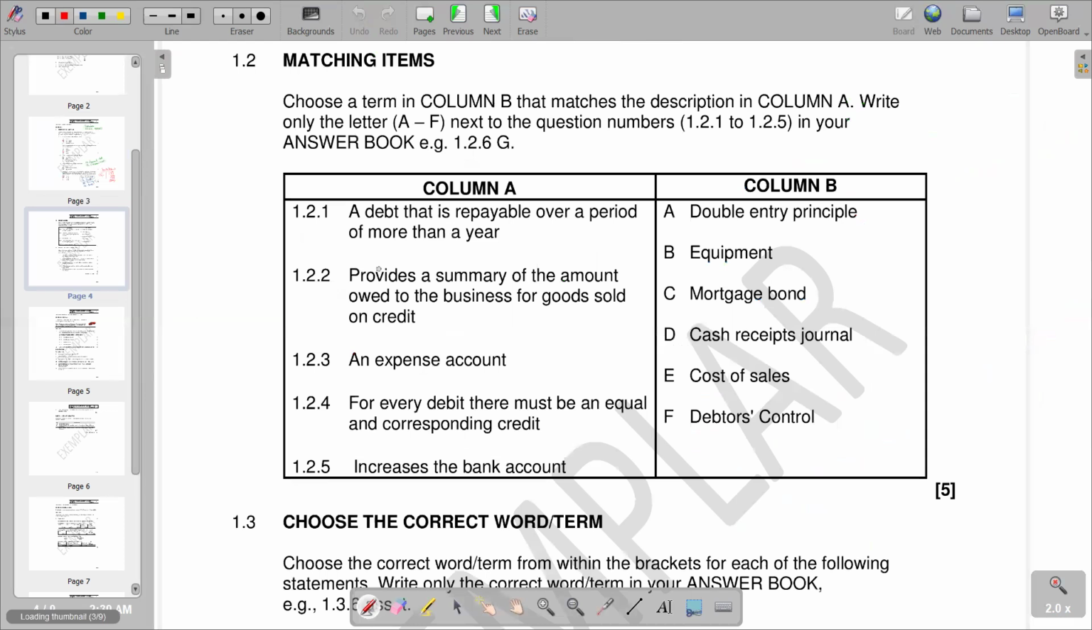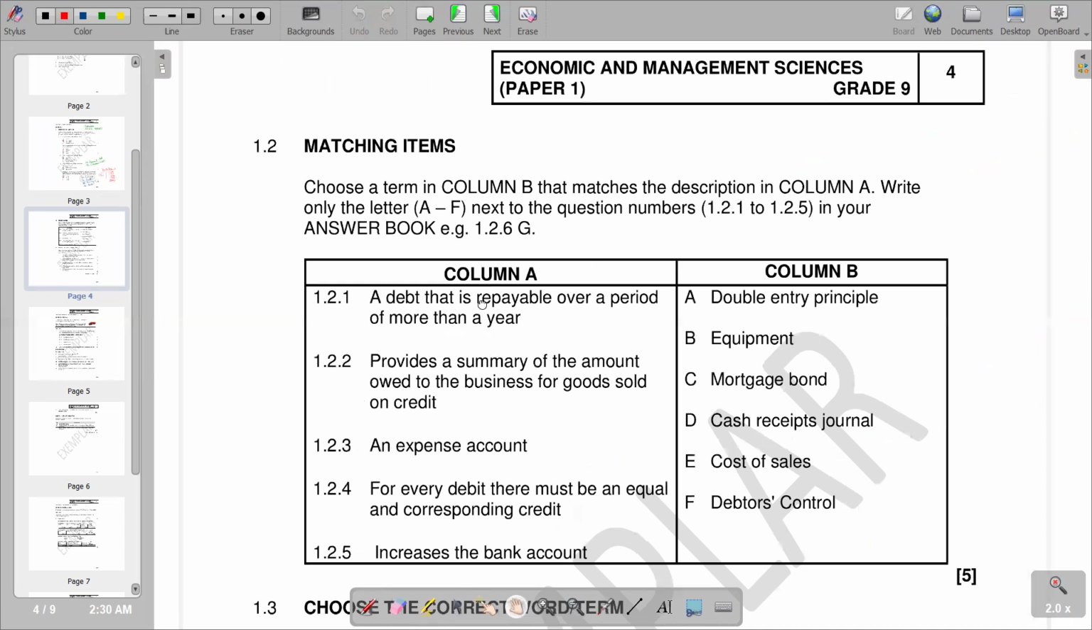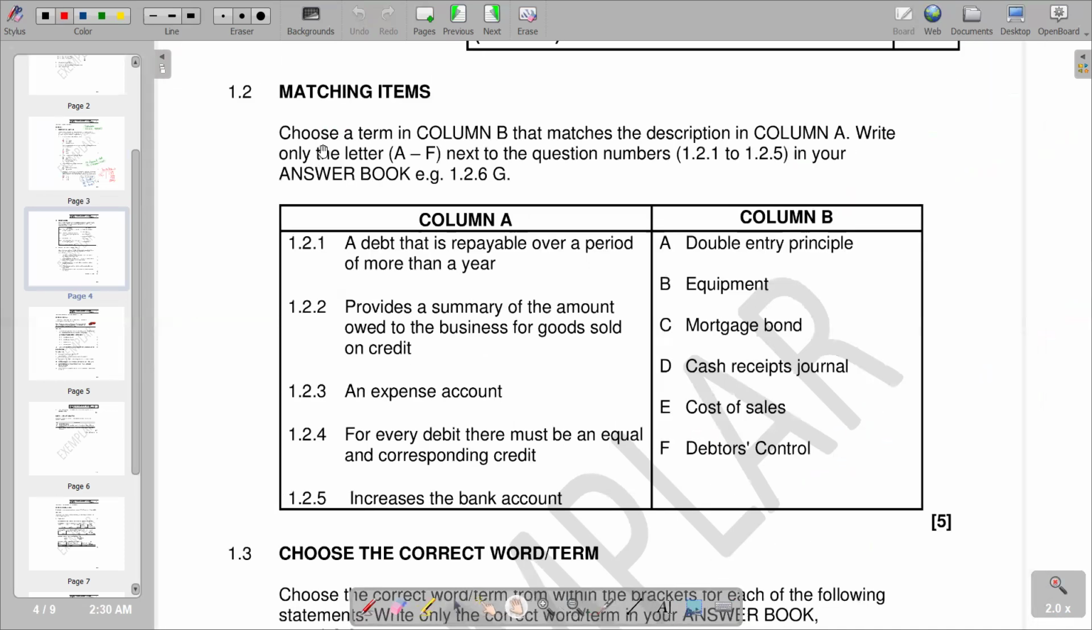Then we go to the second section, where we have matching items. It reads, choose a term in column B that matches the description in column A. Write only the letter A to F next to question numbers 1.2.1 to 1.2.5 in your answer book. Then column A, the first explanation is a debt that is payable over a period of more than 1 year. When it's a debt that is repayable over more than 1 year, it's going to be a non-current liability.